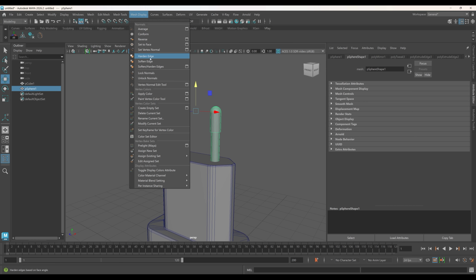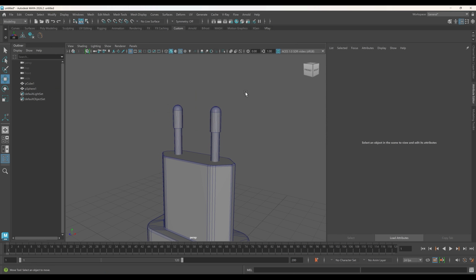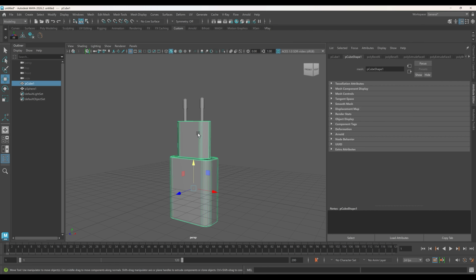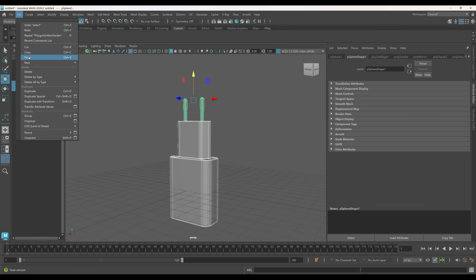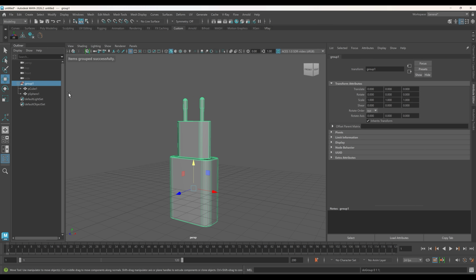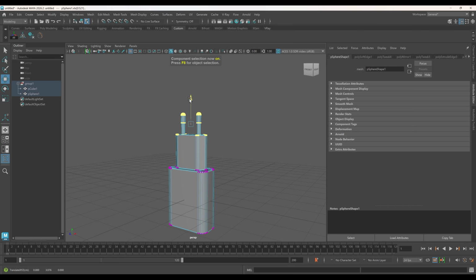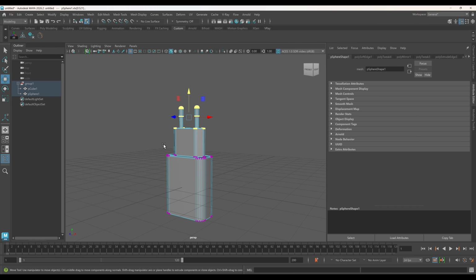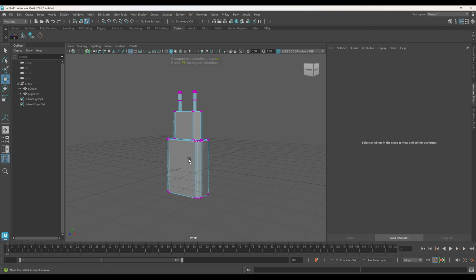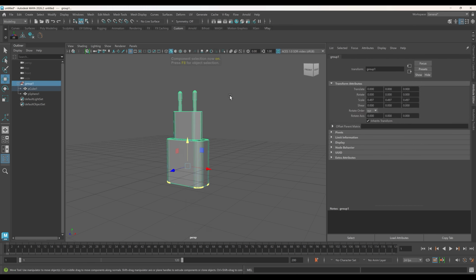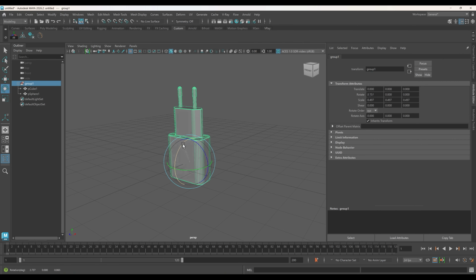From the Mesh display menu, apply Soften Harden Edges to create smooth and consistent shading across the surface. Once finished, group the objects together. Press F8 to enable component selection for all selected objects. Grouping makes it easier to move and scale everything at once.